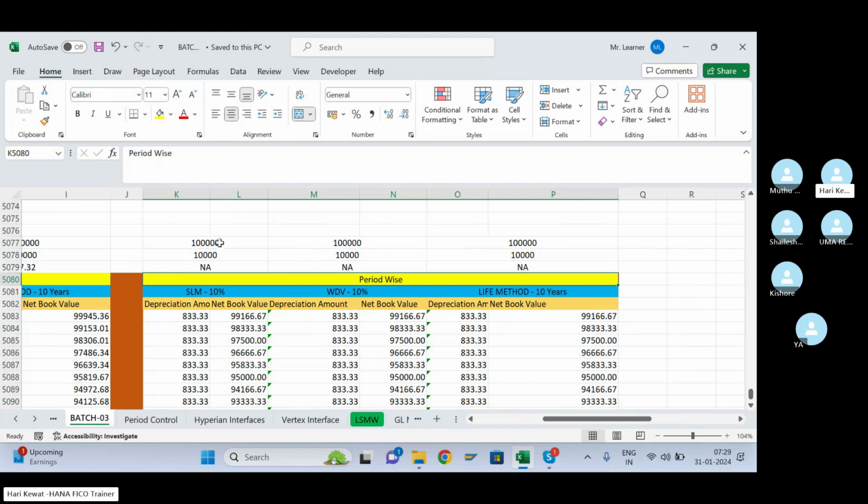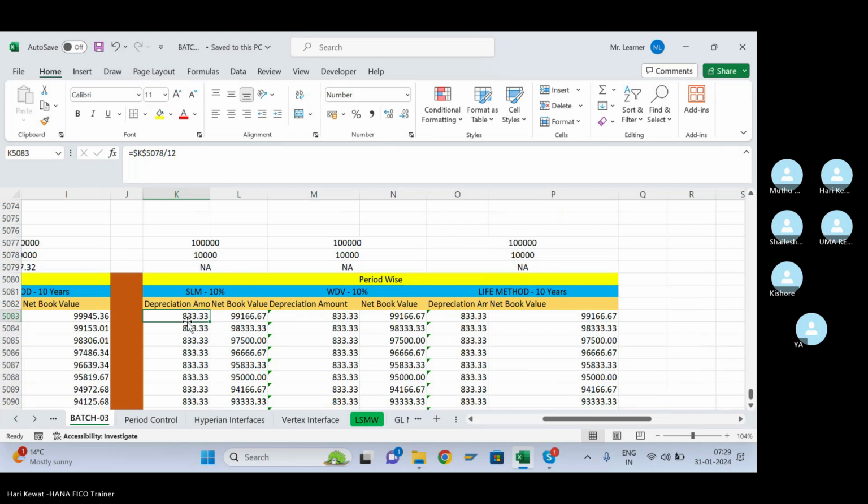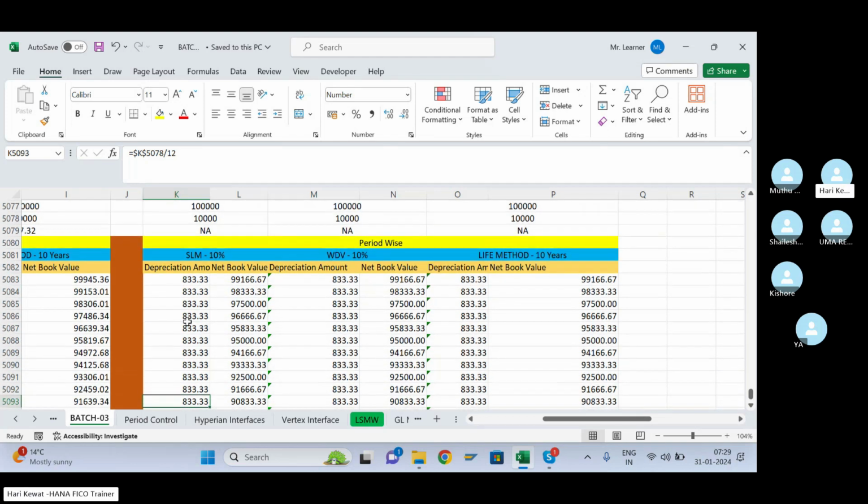Again I'm repeating, if you are purchasing an asset in the January month 2024, either you want to calculate the depreciation from January, or after 6 months, or after 1 year. Everything is possible in the period wise depreciation, and one example I have already taught you also. So here, how is it calculating every month? Annual depreciation divided by the number of months you are going to use the asset. So here 10,000 divided by 12. Every month this is the depreciation it is calculating. See, every month it is coming the same, there is no more or less.